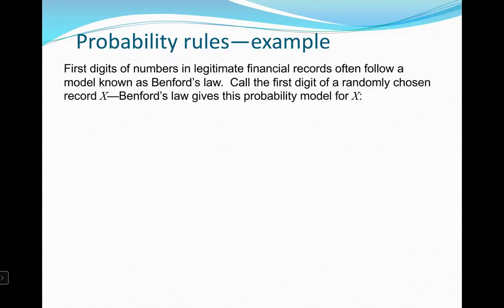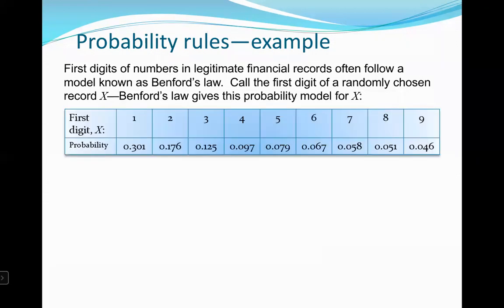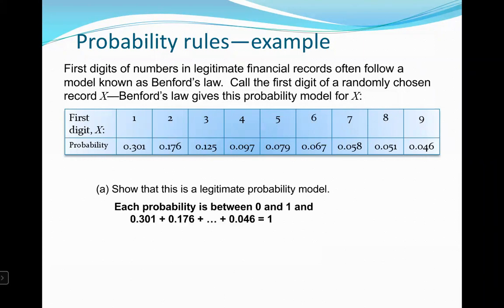So call the first digit of a randomly chosen record X. Benford's law gives this probability model for X as, well, our numbers can only start with 1, 2, 3, 4, 5, 6, 7, 8, 9, right? We don't start numbers with 10. We don't have any other digits. So these are the digits that a number could possibly start with, right? Show that this is a legitimate probability model.